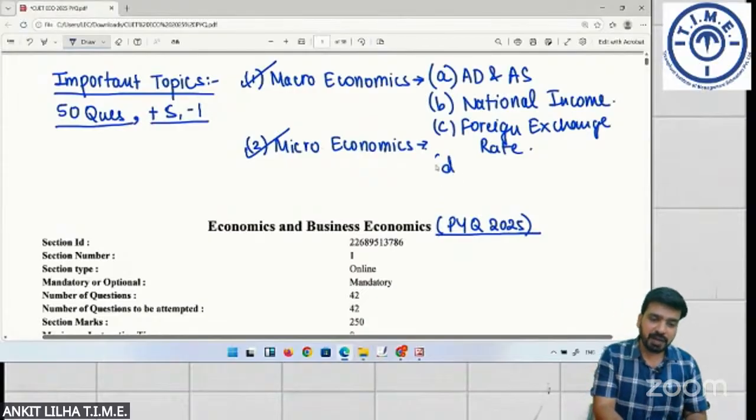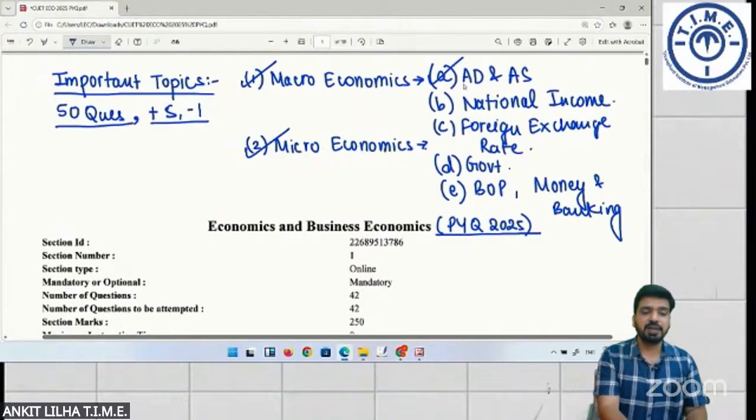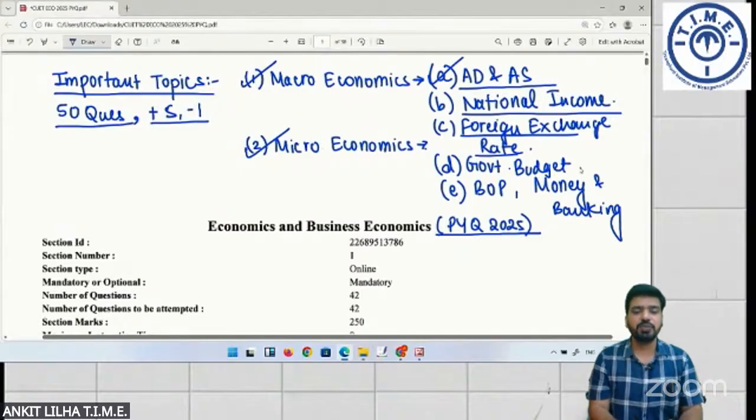But if I arrange it as per priority, which is priority 1, which is priority 2, 3 and 4, the top priority for you should be AD and AS. सबसे ज्यादा न्यूमेरिकल्स इसी चैप्टर में से आएंगे. And then it is going to be national income, then foreign exchange rate, government budget, and finally there will be simpler MCQs from BOP, money and banking.